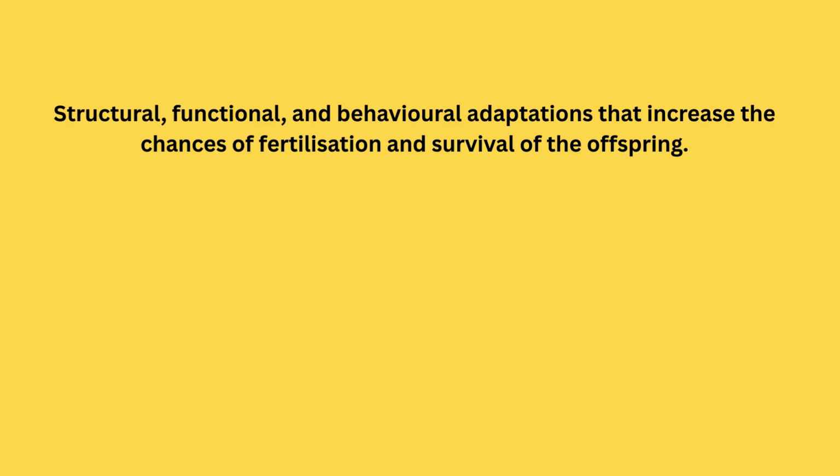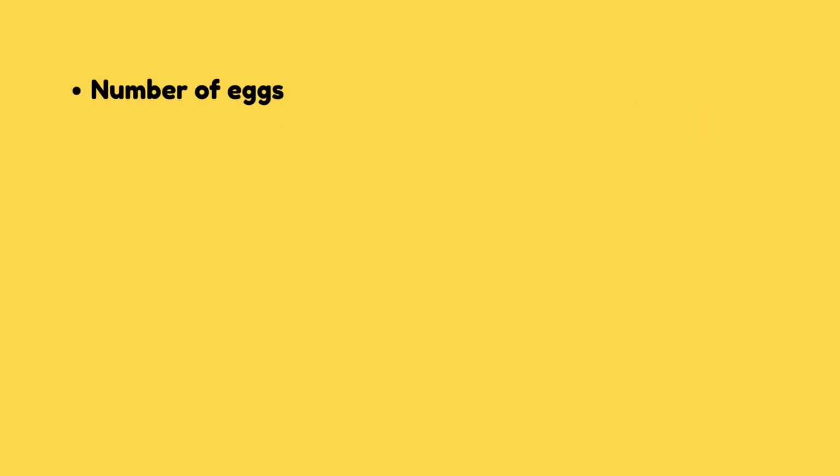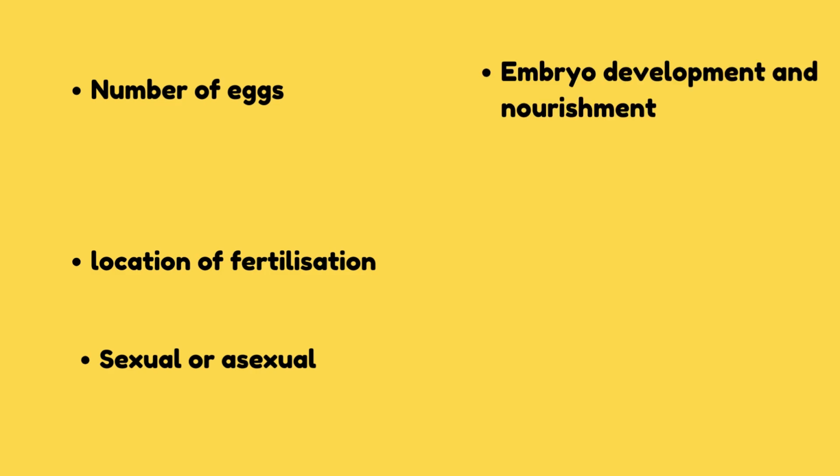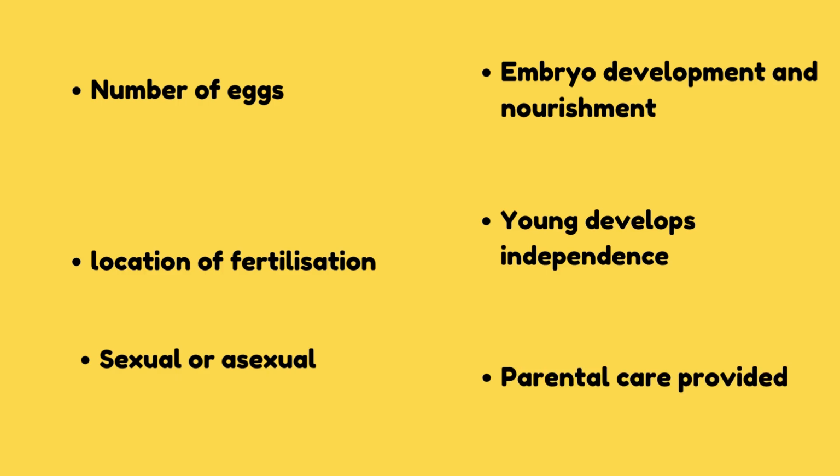These strategies can differ in several ways, such as the number of eggs produced, whether fertilization occurs inside or outside the female's body, whether reproduction is sexual or asexual, where the embryo develops and gets its nourishment, how quickly the young become independent, and the amount of parental care provided by the parents. The two types of fertilization are external and internal fertilization.